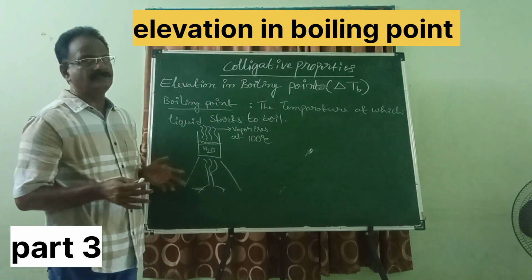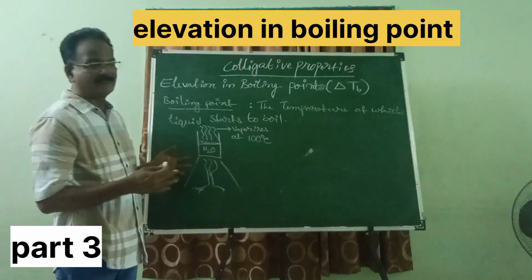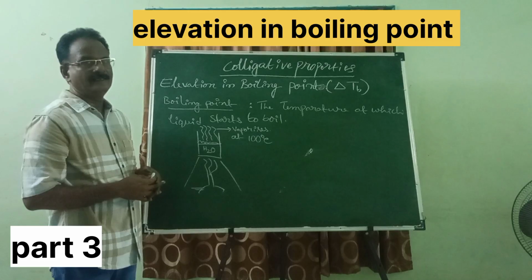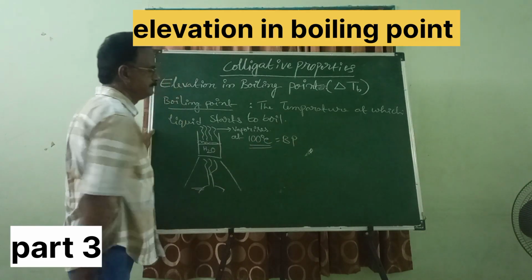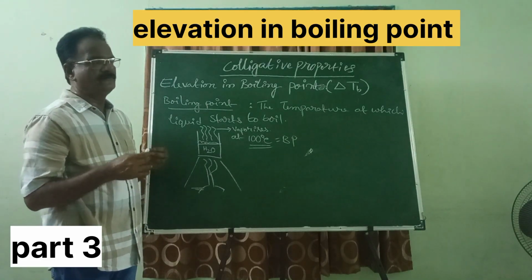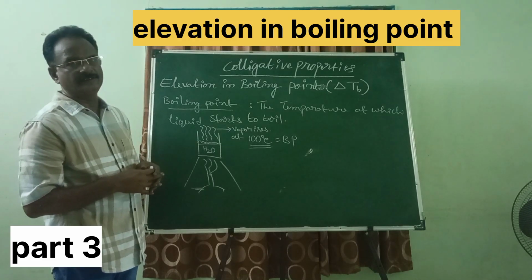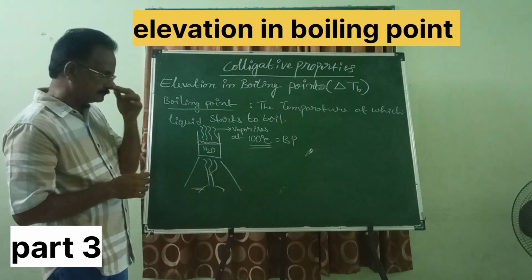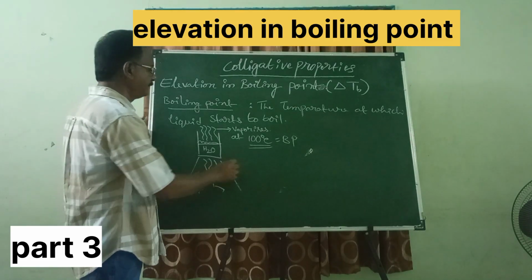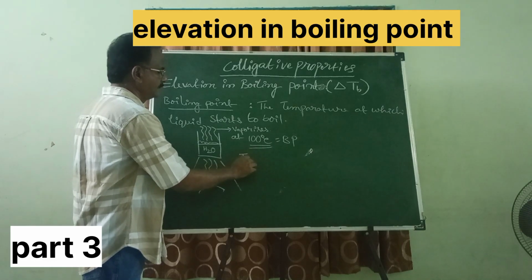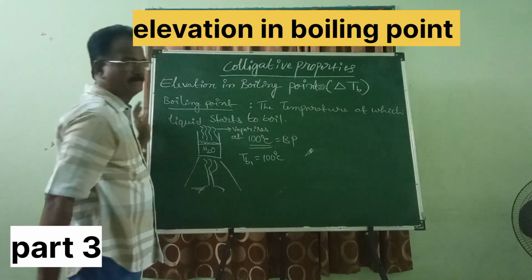That means H2O starts to boil at 100 degrees centigrade. So this is said to be the boiling point of H2O. If you take only water, only H2O, that is said to be a pure solvent. The boiling point of a pure solvent is TB1. It is equal to 100 degrees centigrade for water.